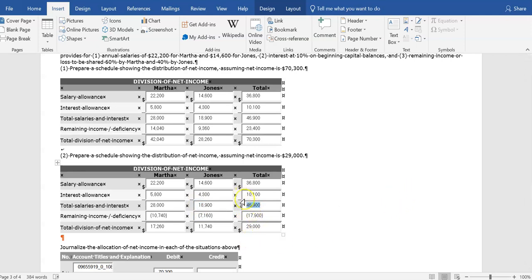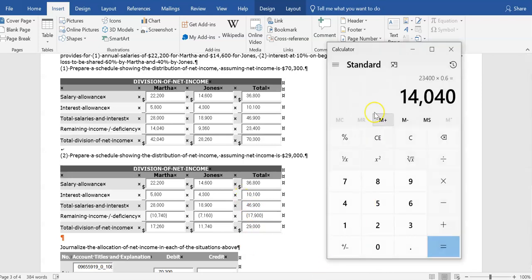But by the time we get to this point, we have distributed $46,900. However, there is only $29,000 in net income to distribute, which means there is $17,900 less than what the salaries and interest ratios are supposed to be giving each partner.